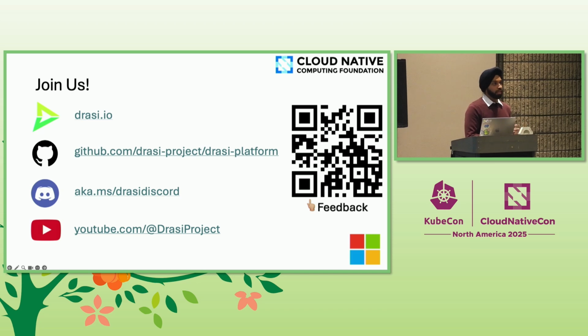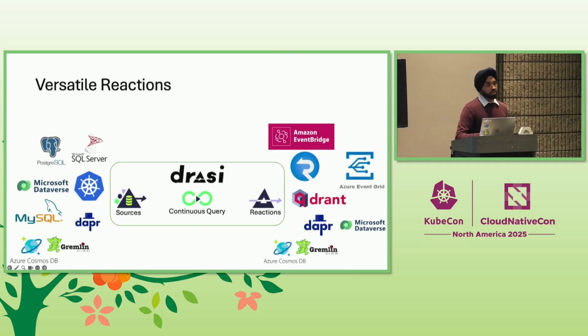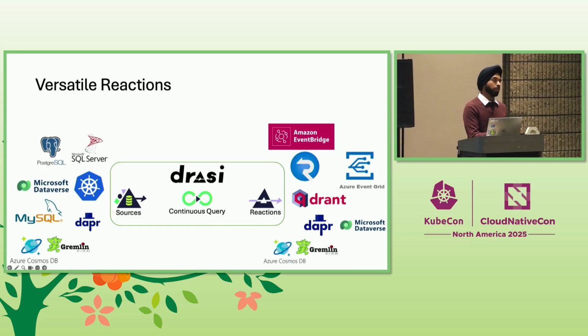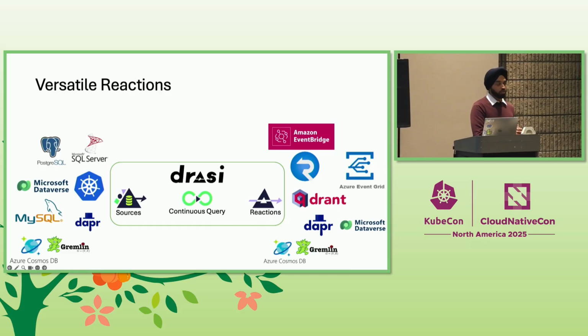You can go with whatever scale you have, and if you look back at this architecture, we have three components, right? The sources, the queries, and the reactions. The sources are the scale units for your sources. So you may have, let's say, a very heavy source that changes very frequently, like a Postgres source, and maybe the MySQL one is changing less frequently. Those are the scale units for your data sources, and those get deployed as individual components like pods inside your Kubernetes cluster. So you can control the scale there.